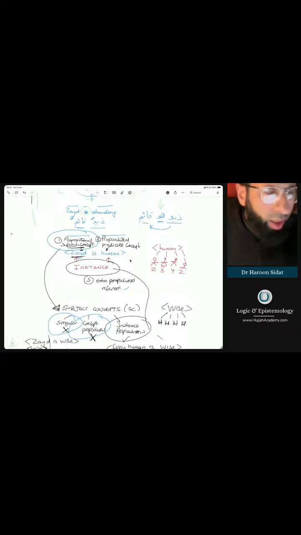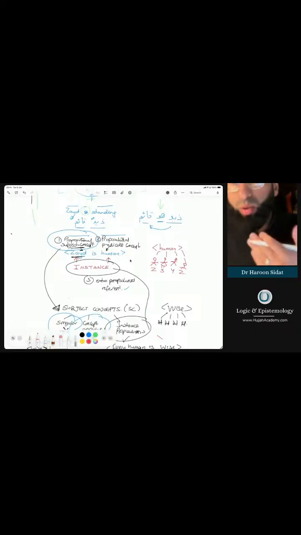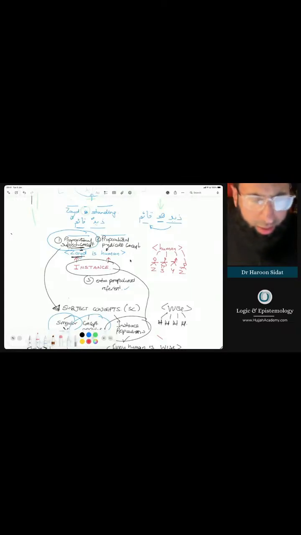Okay. Now, the predication in simple propositions. We covered this last lesson, but I'll just run through it again for your benefit. Not in too much detail, but maybe just expand on it a little bit. Let me get a red one. So the predication of simple propositions is what we call an ordinary predication. This is what we normally do. And the meaning that it signifies is that the subject is an instance of that predicate.